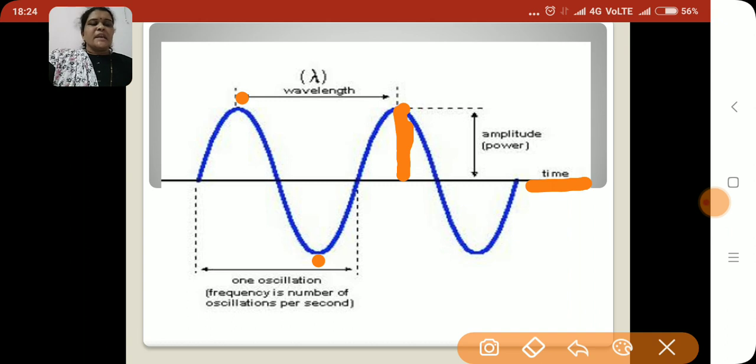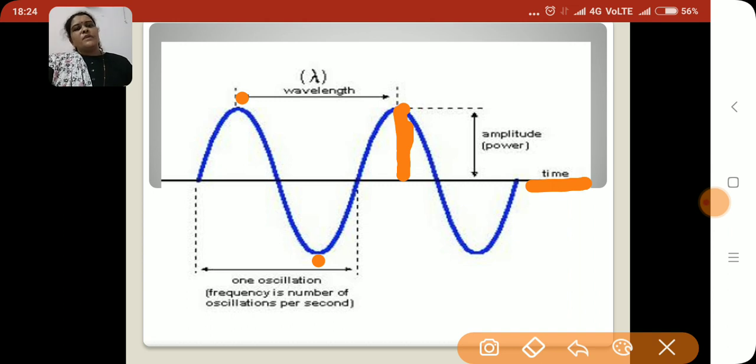Its SI unit is second, and it is denoted by capital T. Then frequency is denoted by small n, and it is the number of vibrations of a particle of the medium in unit time.